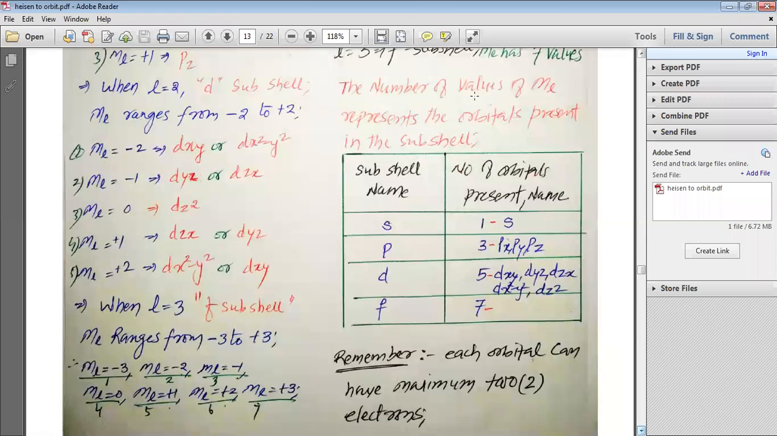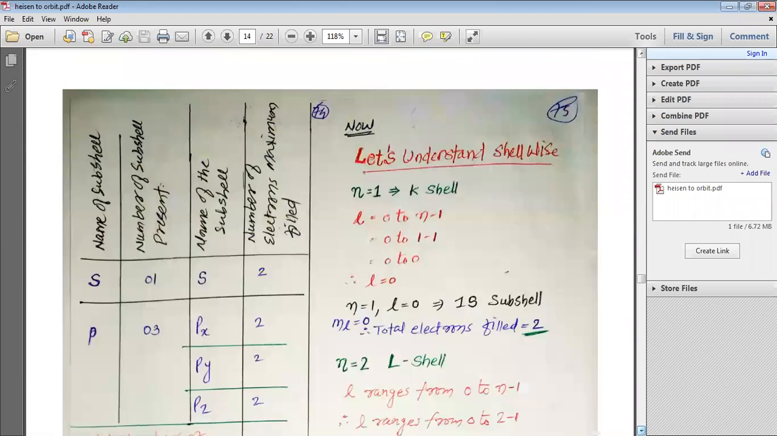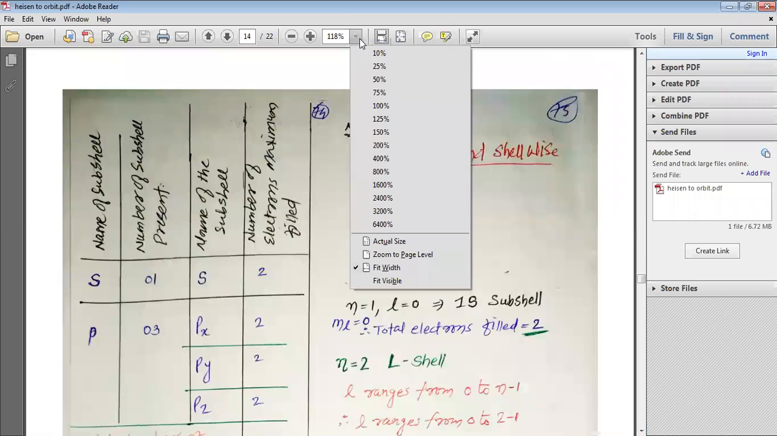The number of values of ML represents the orbitals present in it. So, subshell name and the number of orbitals: subshell S has 1 orbital. Subshell P has 3 orbitals, Px, Py, Pz. Subshell D has 5 orbitals: dxy, dyz, dzx, dx square minus y square, and dz square. And subshell F has 7 orbitals. Now remember, my dear students, that each orbital can have maximum 2 electrons. So in each orbital we can fill maximum 2 electrons, and that is how we understand the orbitals.